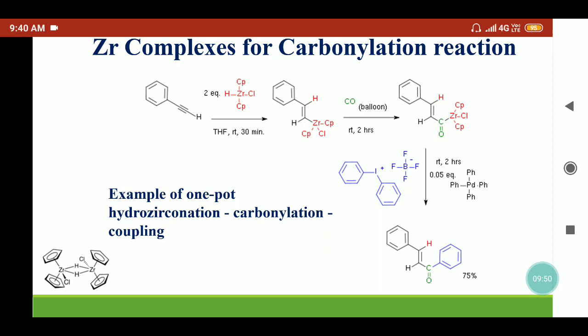Zirconium complexes are very useful in organometallic chemistry. They can be useful in different applications, but here we have focused on the carbonylation reaction. They can insert the carbon monoxide between the carbon and zirconium bond, and with further treatment under different conditions they can provide acids, esters, acid halides, and so on. So these are very important for producing natural products also.